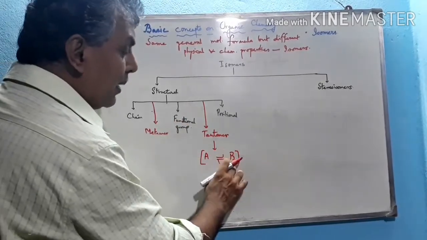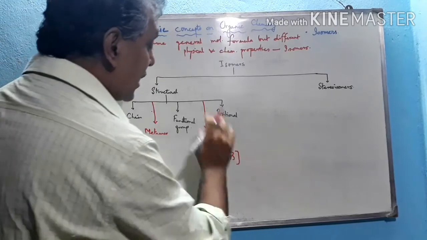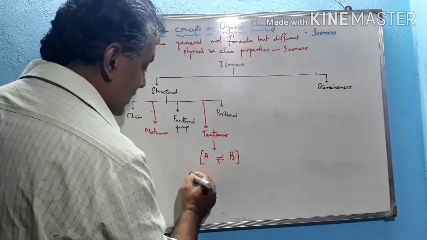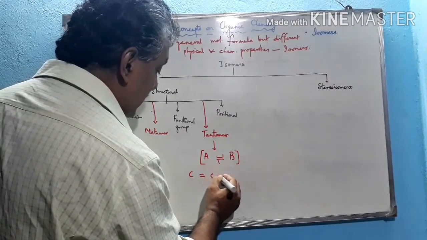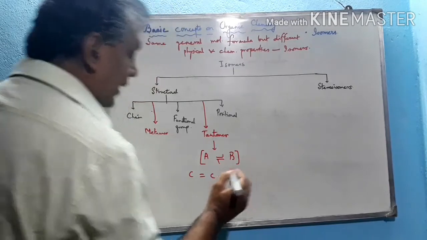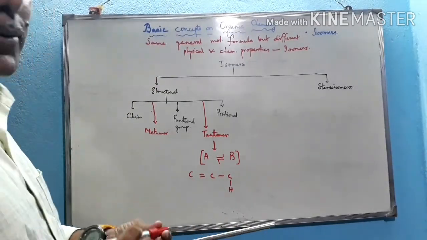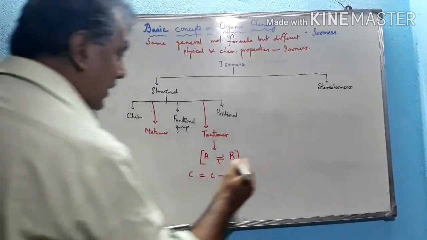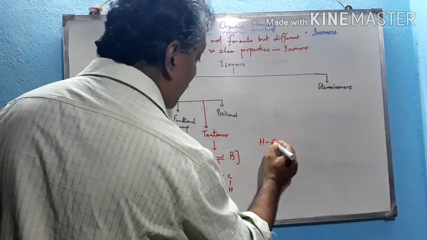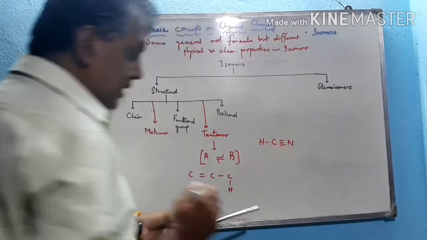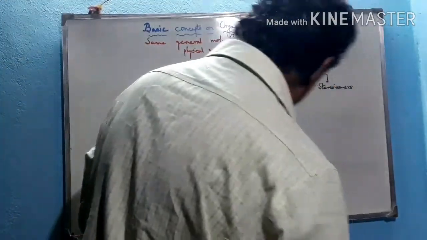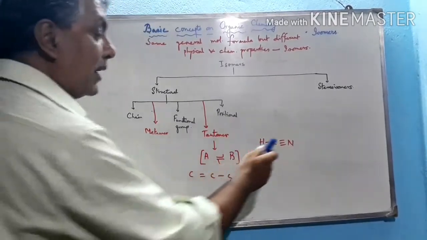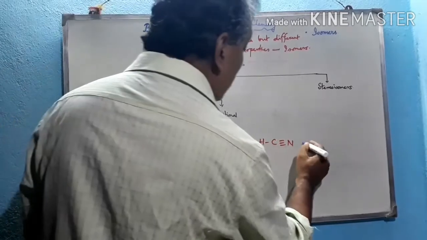If A converts to B and maintains an equilibrium, then these two structures are called tautomers of each other. How can this be obtained? The general form of the tautomer is like this: C double bond C, single bond C, single bond H. If any compound has such a structure, then it can tautomerize and form a tautomeric structure, except this particular compound, HC triple bond N. Though this compound has no such structure, C triple or double bond C, single bond C, single bond H, which means it must contain 3 carbon atoms, but it contains only 1 carbon, it also can form a tautomer.